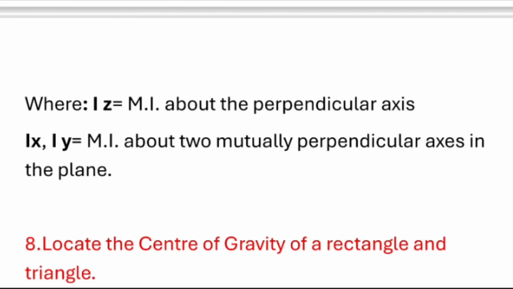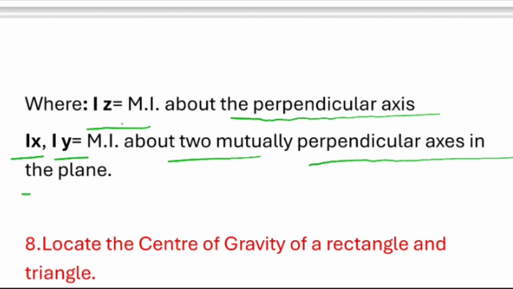So what is Iz? Iz is the moment of inertia about the axis perpendicular to the plane. Ix and Iy are the moments of inertia about two mutually perpendicular axes in the plane.